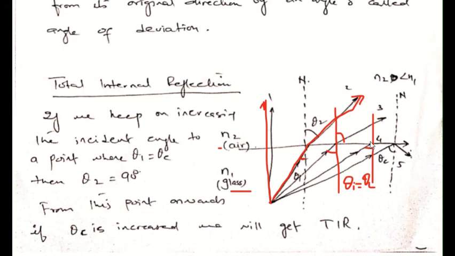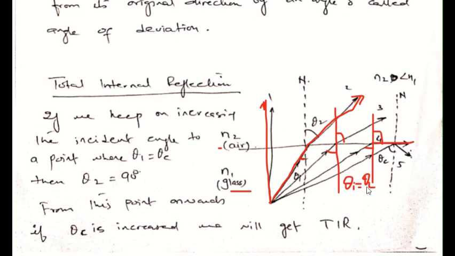At this critical angle, the refracted ray will move at 90 degrees to the normal. So it will move at 90 degrees over here, and you say that this ray is refracted at 90 degrees to the normal.